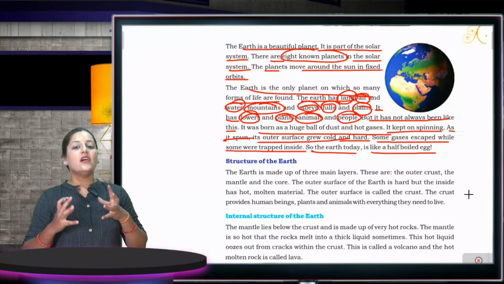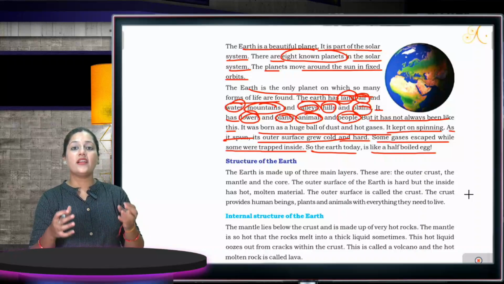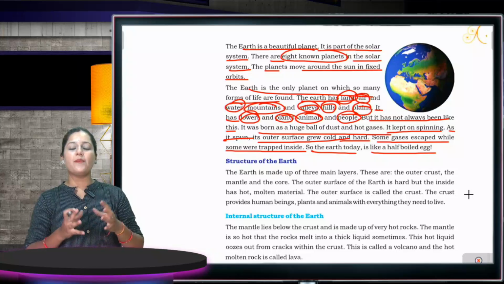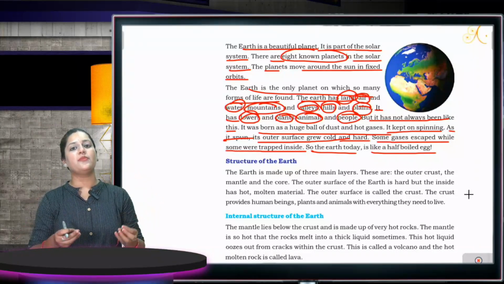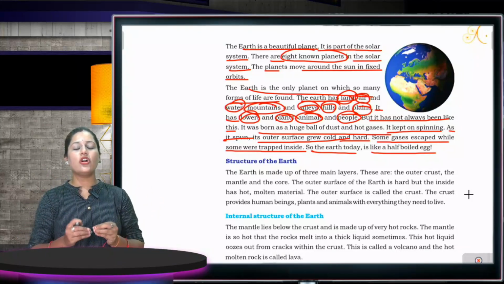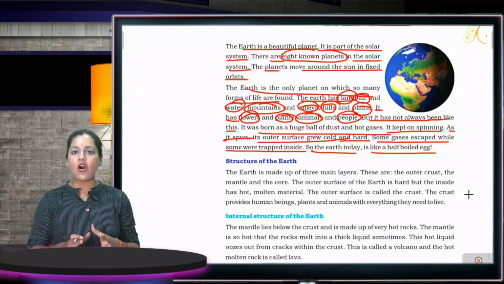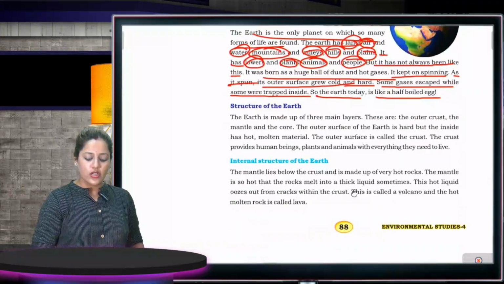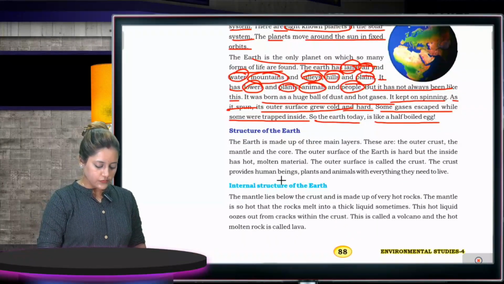So what do you mean by that? At the earlier time, Earth was not like it is now. At that time, it was like a half-boiled egg, which means its temperature was very high in some places and very low in others. So it was not possible to live on the Earth. But now, the population is growing day by day. Why? Because the temperature is now suitable for human beings.